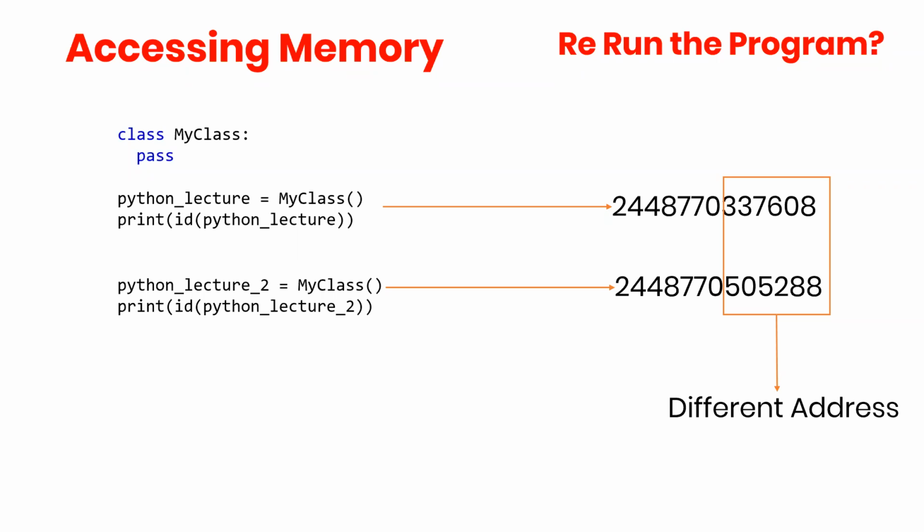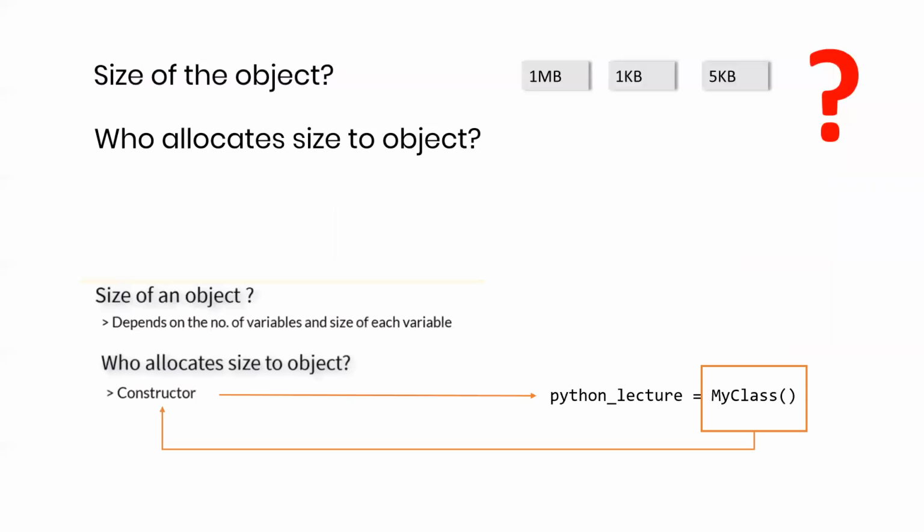Python lecture to Rishi is the object. Pass, Amit, no. Pass, no. Yes, the correct answer has come, so I will move forward. This my class was the constructor.